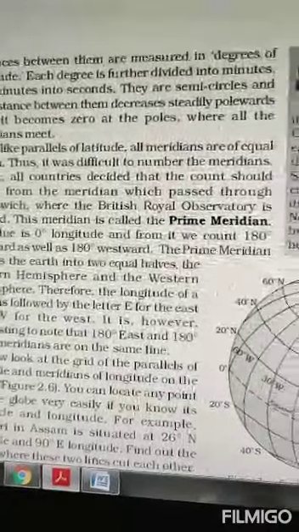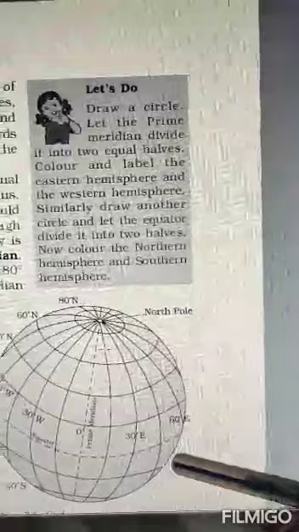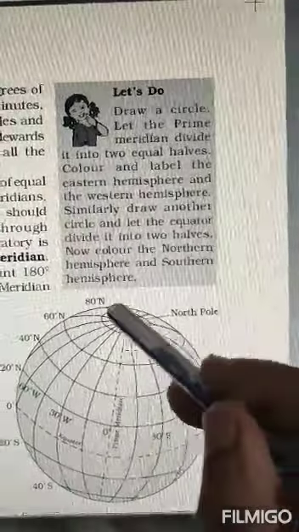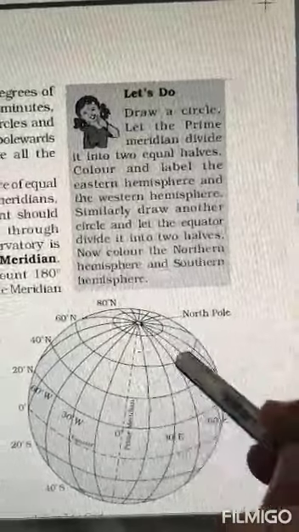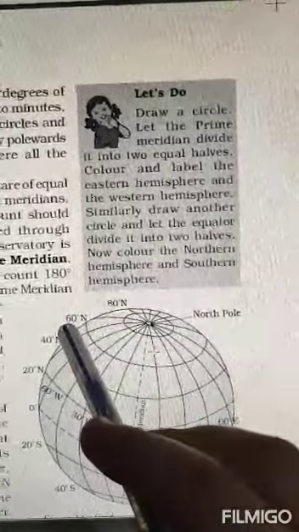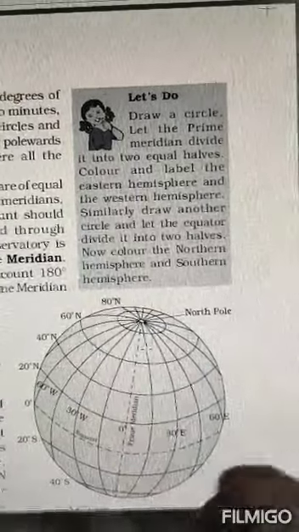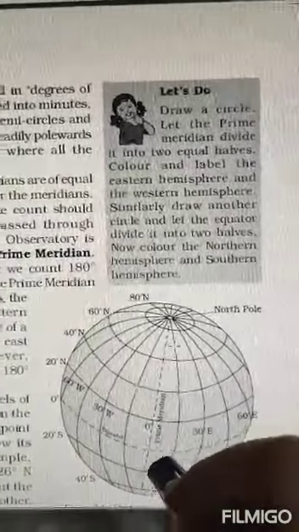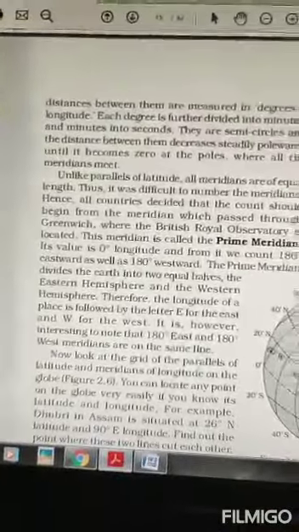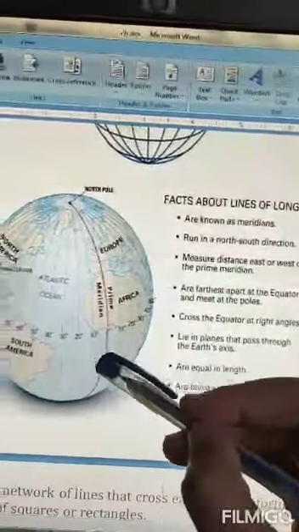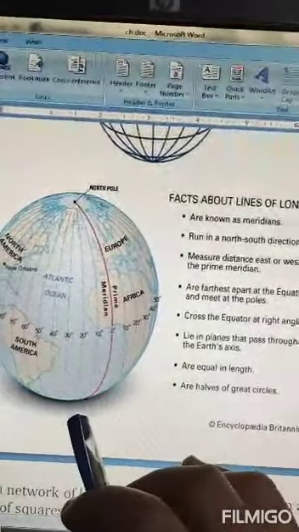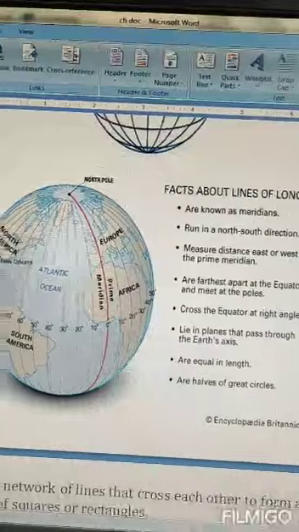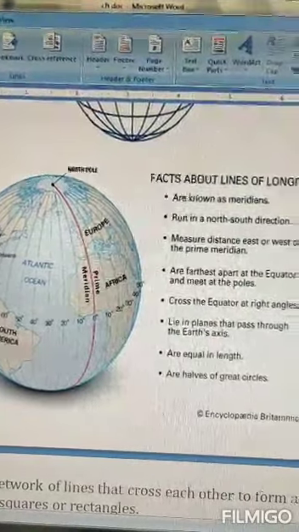Like this is 60 degree east. Going to that side, half of the circle is 60 degree east, the other half of the circle is 60 degree west. This 60 degree north, they have actually written for this latitude. The prime meridian divides earth into two equal parts. So these are the different longitudes.